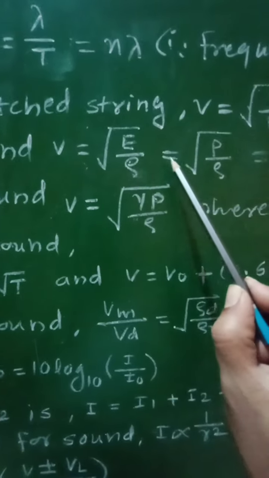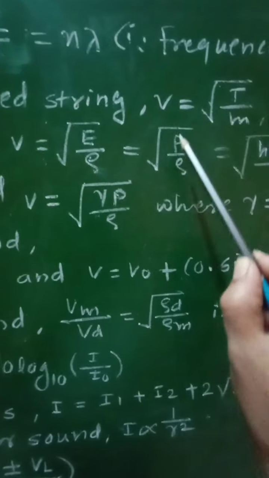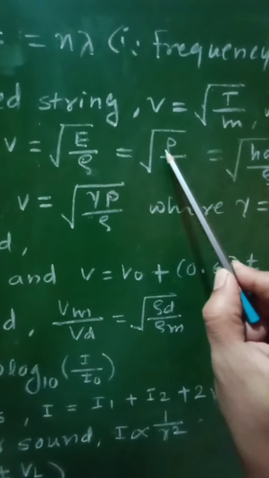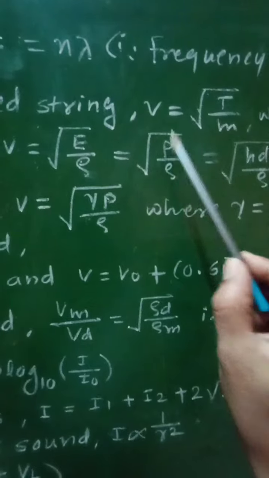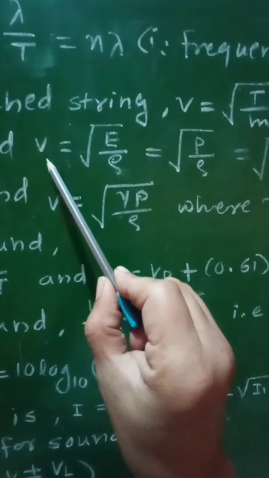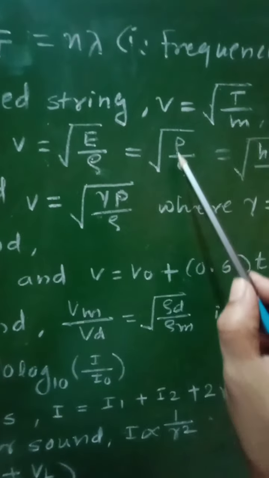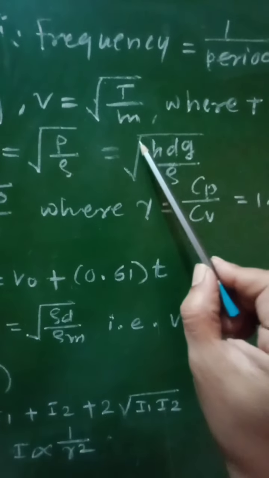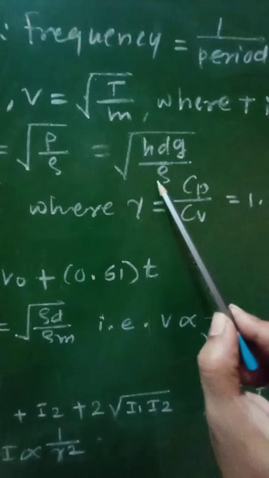Then v will be written as v equal to square root of P by rho. This constant of elasticity is taken as atmospheric pressure P, and therefore Newton's formula is v is equal to square root of P by rho, which will be further written as square root of h d g upon rho,